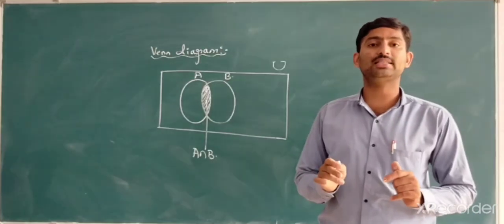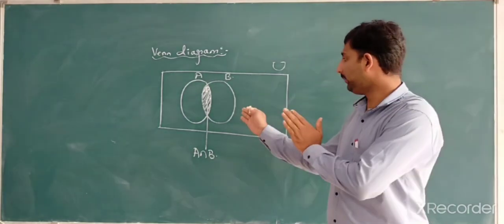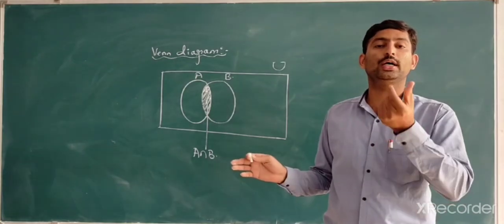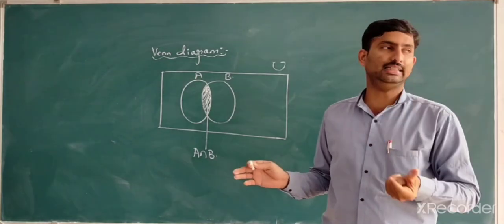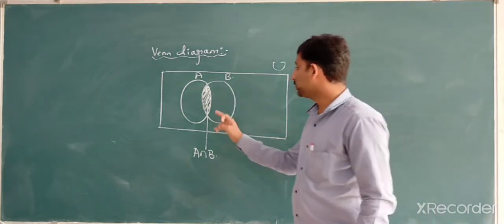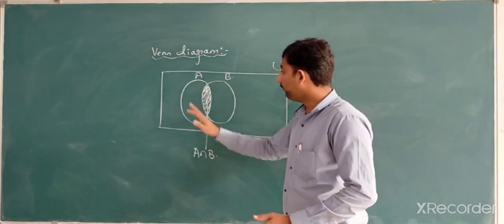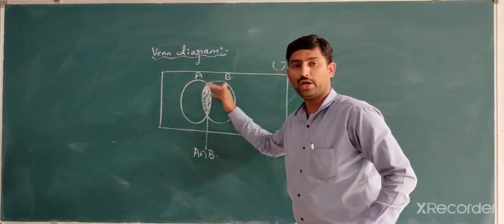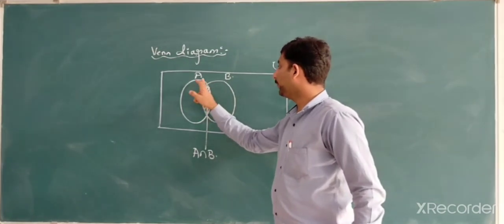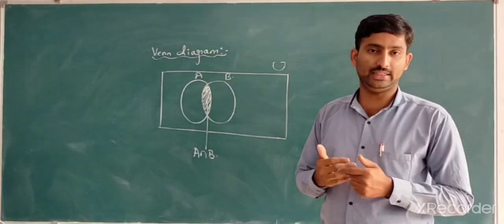In the case of the intersection of two sets, the portion we shade in the diagrammatic representation belongs to the intersection. The elements which are common are what you show in the shaded region. If you fully shade everything, as in yesterday's class or the last video, then that set is the union of two sets.